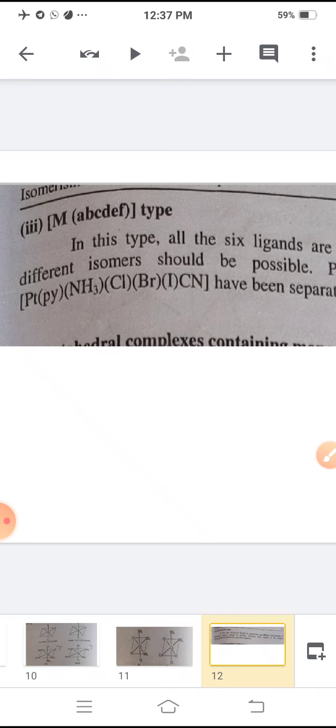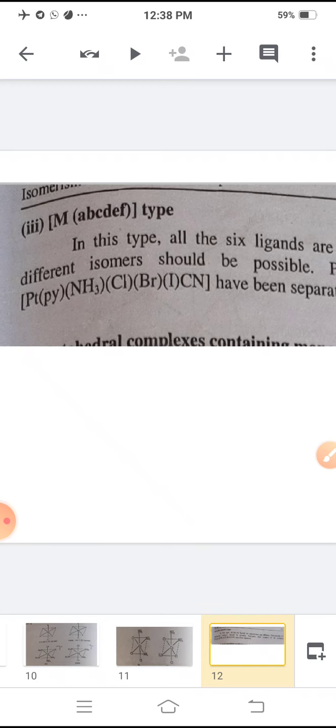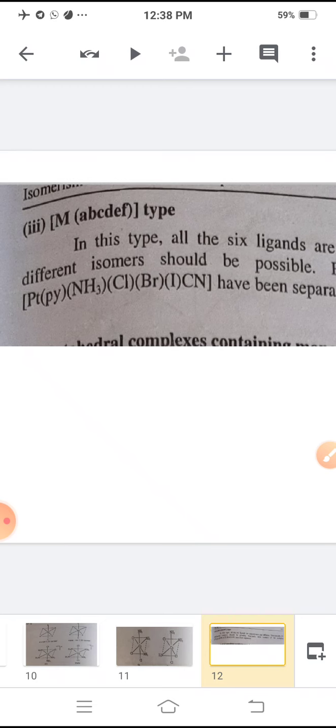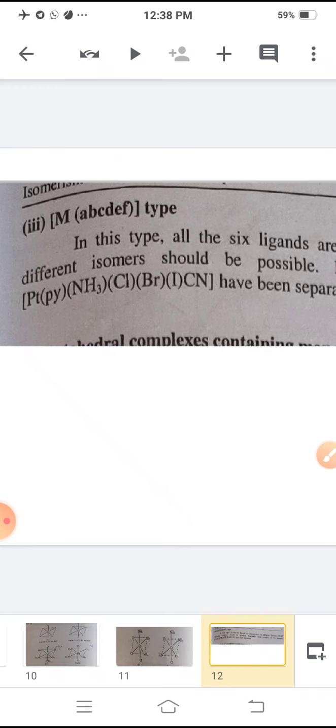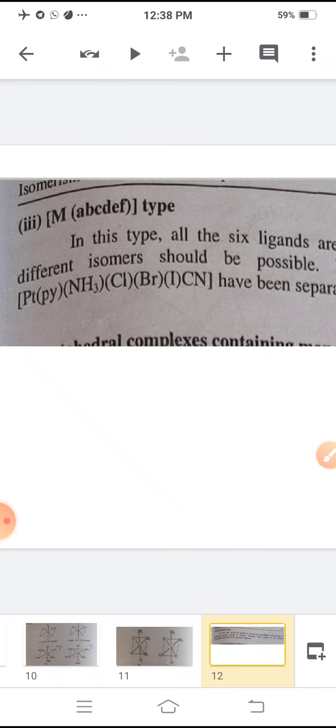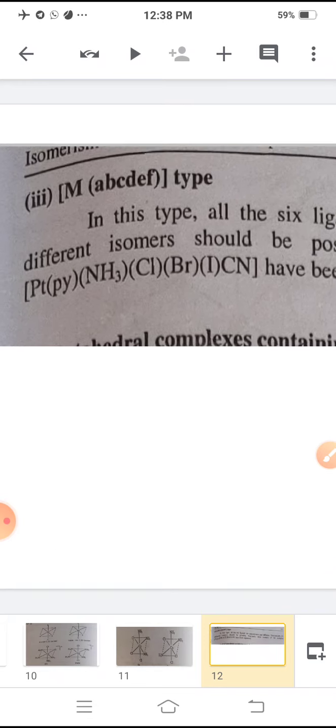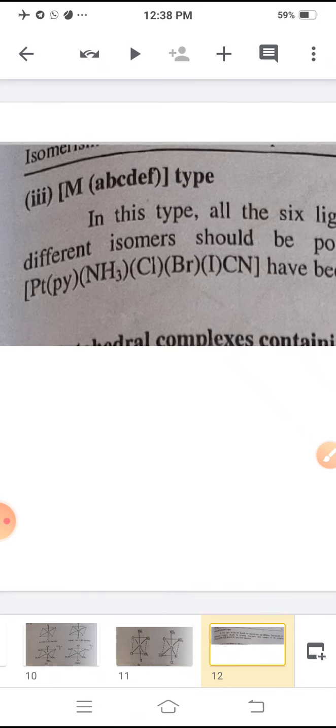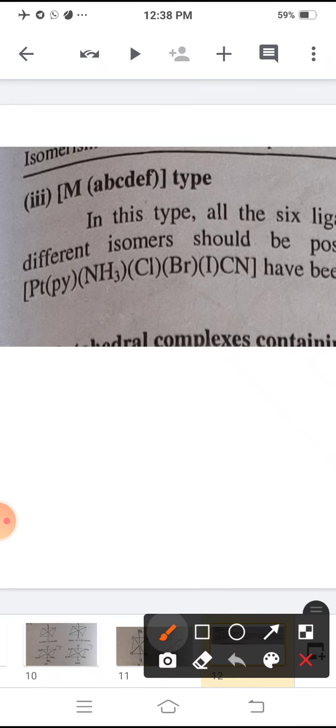The IUPAC nomenclature of such a complex is bromochlorocyanoiodoamminepyridineplatinum(IV). Four negative ligands are present, hence the oxidation state of platinum is 4. In this complex, how are the 15 structures possible?